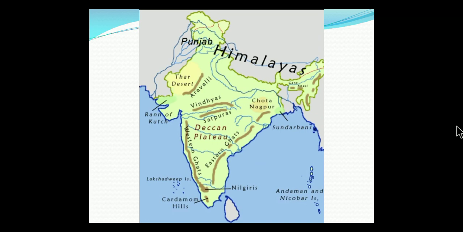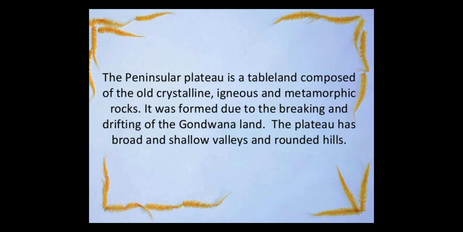It is not really round, it is rather flat. This is where the peninsular plateau has been formed. The plateau has broad, shallow valleys and rounded hills, as I just told you.